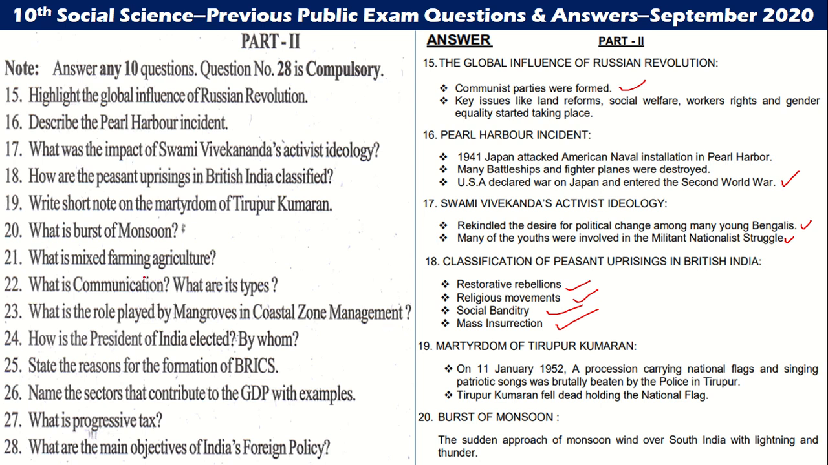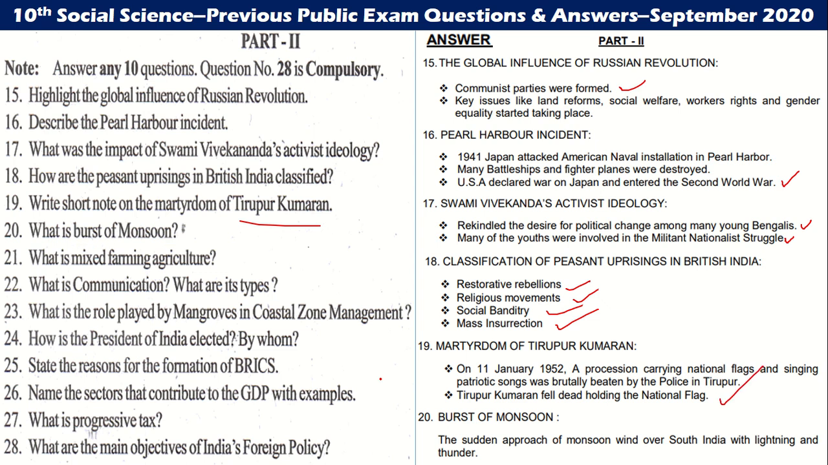Then the 19th question, Tirupur Kumaran. On 11 January 1932, a procession carrying national flags and singing patriotic songs was brutally beaten by the police in Tirupur. Tirupur Kumaran fell dead holding the national flag.